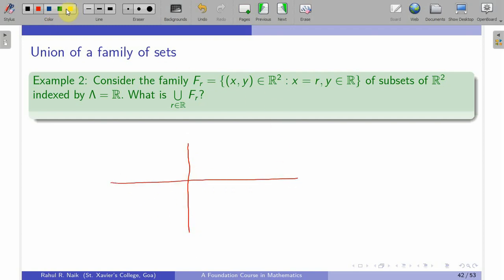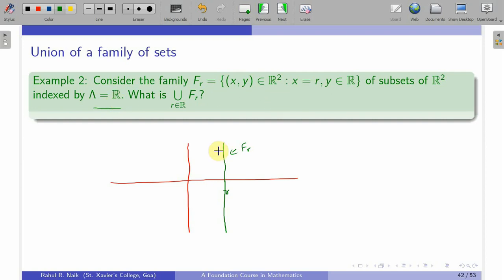Suppose this is my r, then the set of points on this straight line denotes fr. Okay, fine. So here the index set is what? r is varying over the whole real number line, so the index set is the set of real numbers.